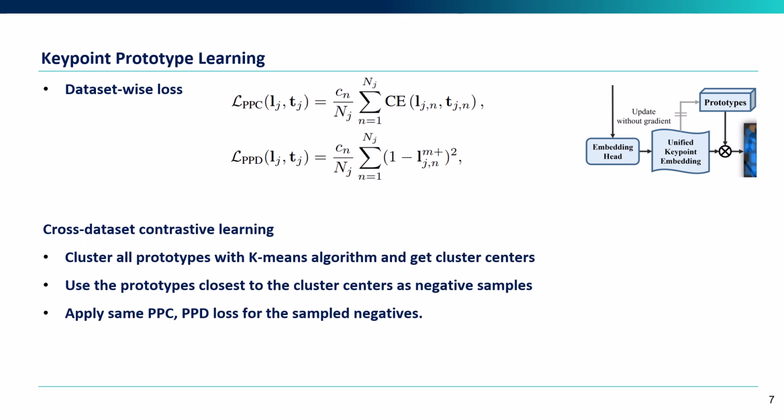For each dataset, we compute pixel prototype contrastive loss and pixel prototype distance loss. For cross-dataset contrastive learning, we cluster all the prototypes with the k-means algorithm and get the cluster centers. We use the prototypes closest to the cluster centers as negative samples, and then apply the same pixel prototype losses.